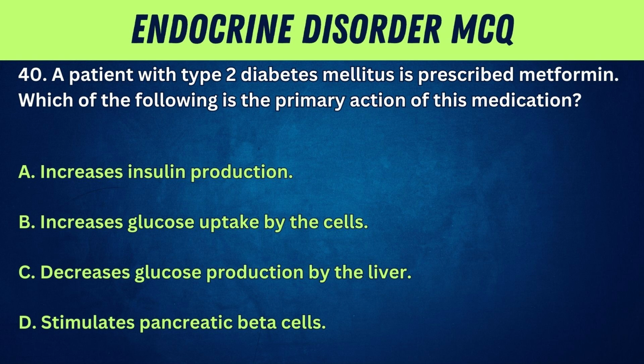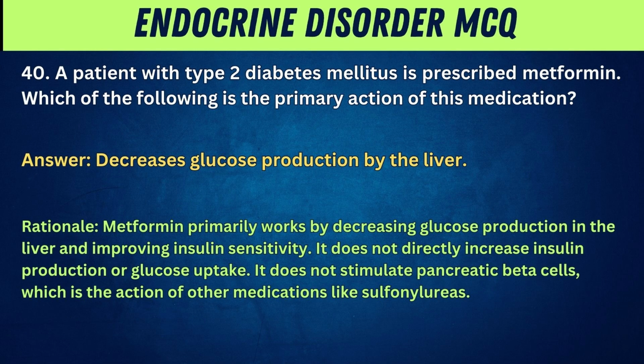Decreases glucose production by the liver. D. Stimulates pancreatic beta cells. Answer: decreases glucose production by the liver. Rationale: metformin primarily works by decreasing glucose production in the liver and improving insulin sensitivity. It does not directly increase insulin production or glucose uptake. It does not stimulate pancreatic beta cells, which is the action of other medications like sulfonylureas.